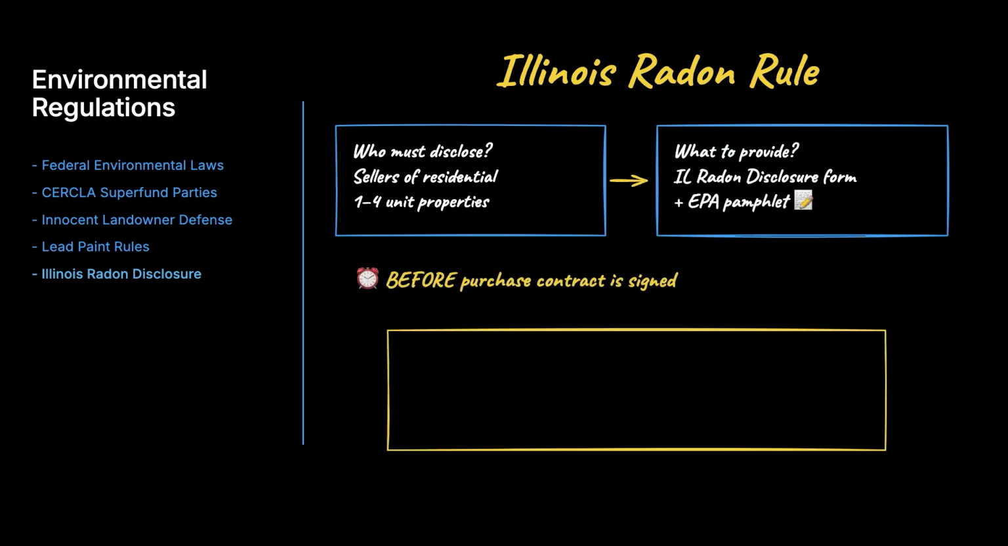Illinois adds its own radon disclosure rule under the Illinois Radon Awareness Act. Sellers of residential property with 1 to 4 units must provide the Illinois Disclosure of Information on Radon Hazards plus the EPA pamphlet before the purchase contract is signed. This is purely a disclosure obligation. There is no testing or remediation requirement under the Act.